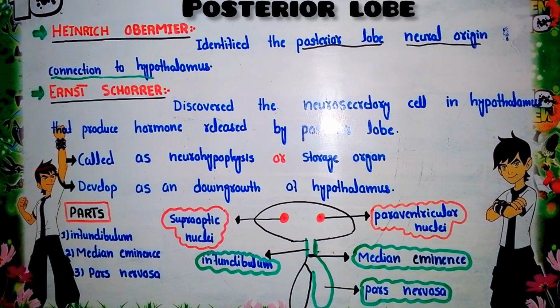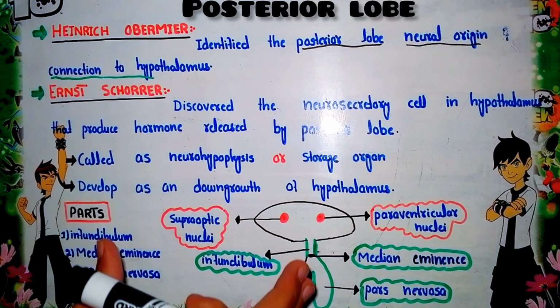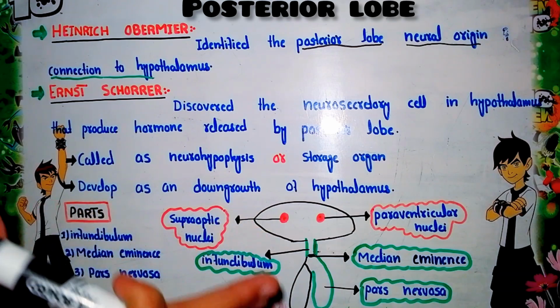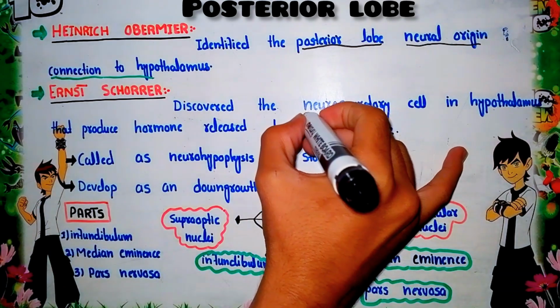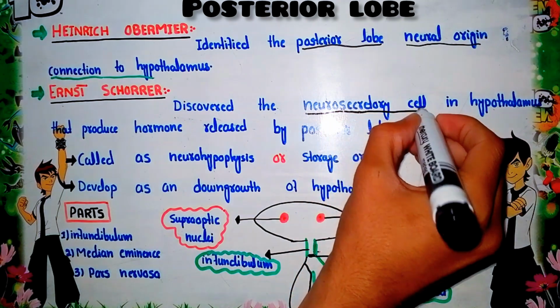Now the next one is Ernest Scharrer. He discovered the neurosecretory cell in the hypothalamus. The pituitary gland is actually attached to, or is an appendage lying below, the hypothalamus. Inside the hypothalamus, specialized neurosecretory cells are present.